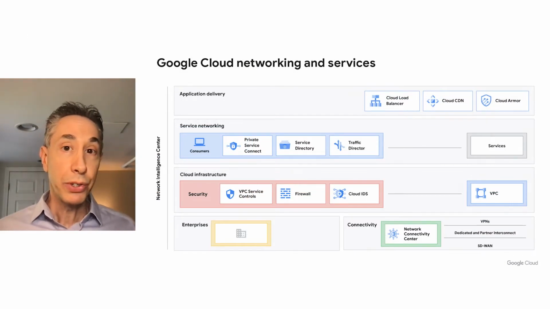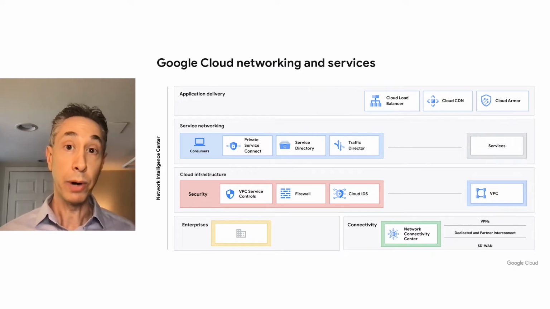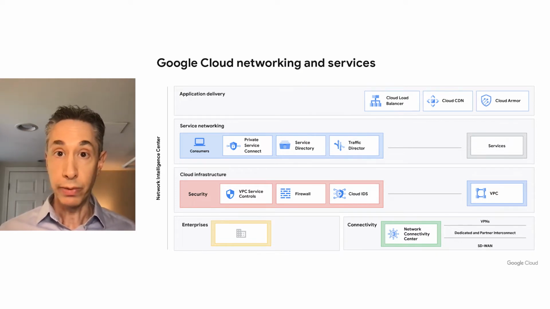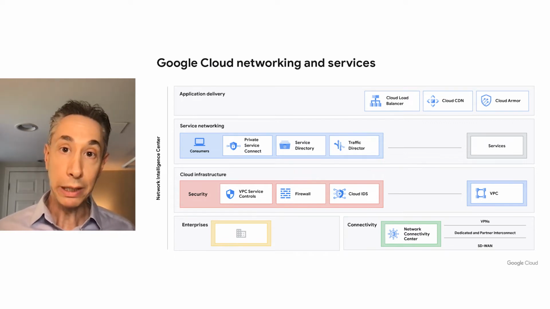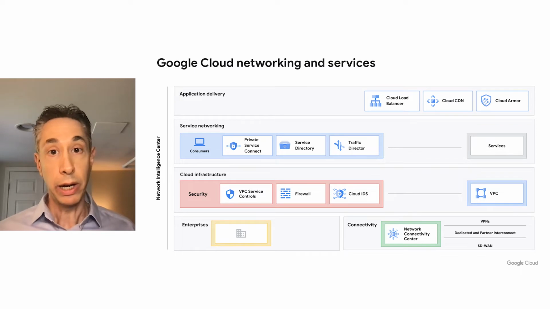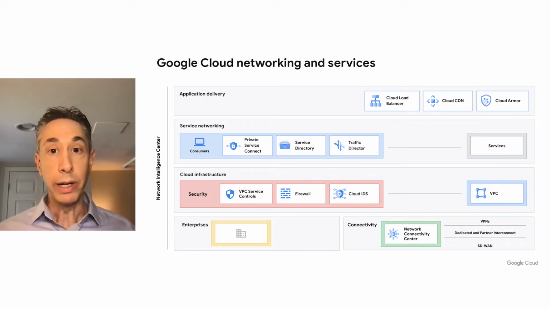In an e-commerce service, you may want to have something like a shopping cart. You may want to have a product catalog, maybe a checkout service. Each one of these services can be composed into a reusable building block. And the service networking components allow you to take these building blocks and expose them as applications. And we're going to be diving more into this during today's discussion.